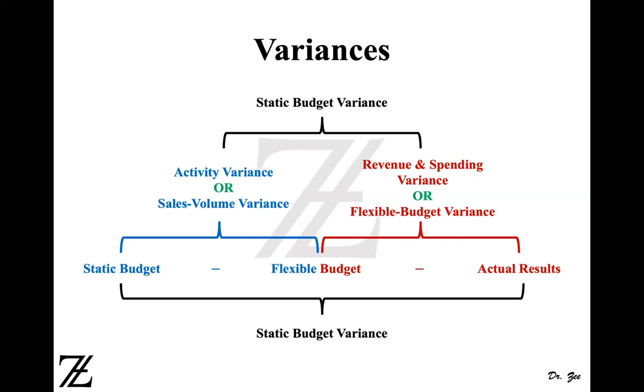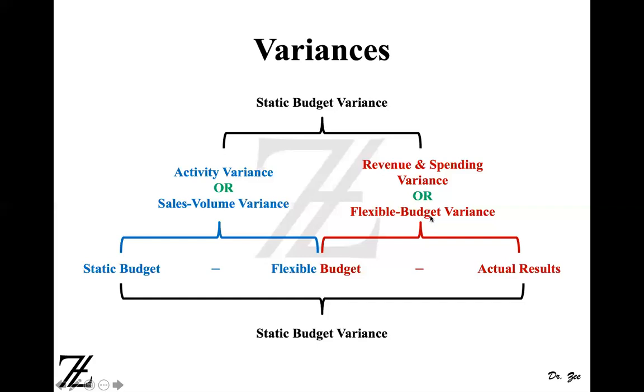If you have a positive variance, good cost control; negative, it's a poor cost control. So revenue or spending, revenue if you sell, spending when you incur cost, variances are going to give you the variances due to good or bad cost control. Combining those two variances, revenue and spending variance and activity variance, when you add them together, this becomes a static budget variance, the total variance, right? So how do you calculate the sales volume variance or flexible budget variance?